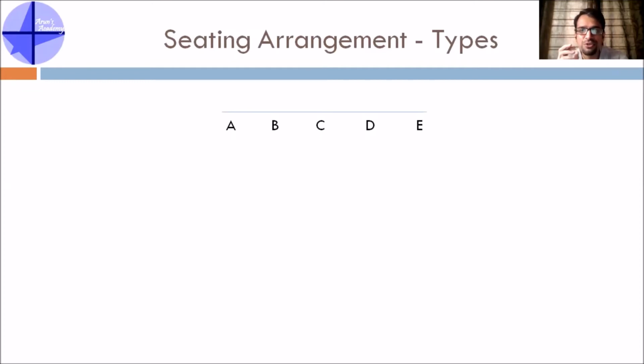But there is certain information which is indirect. For example, I say that B is not sitting between C and D. You still don't know where to put B. These are all indirect information which has to be used after the direct information.